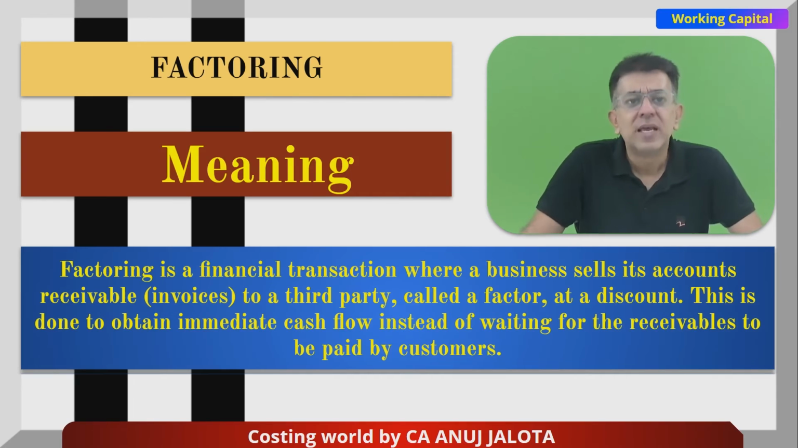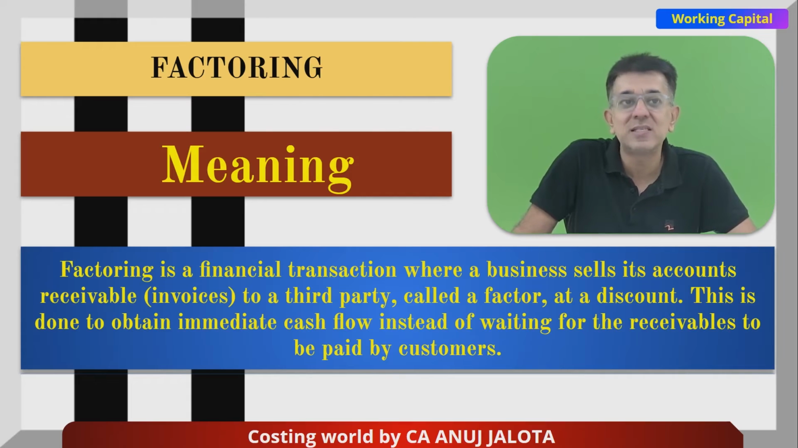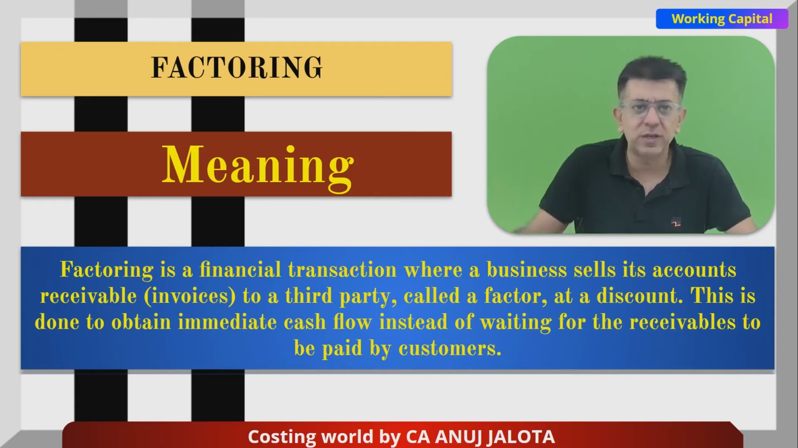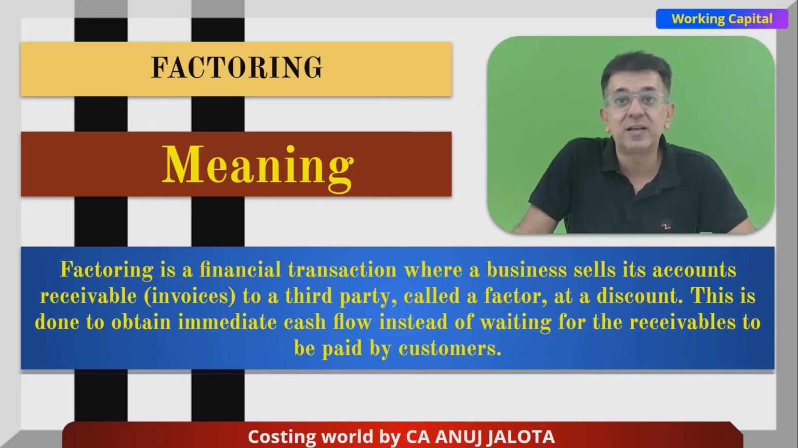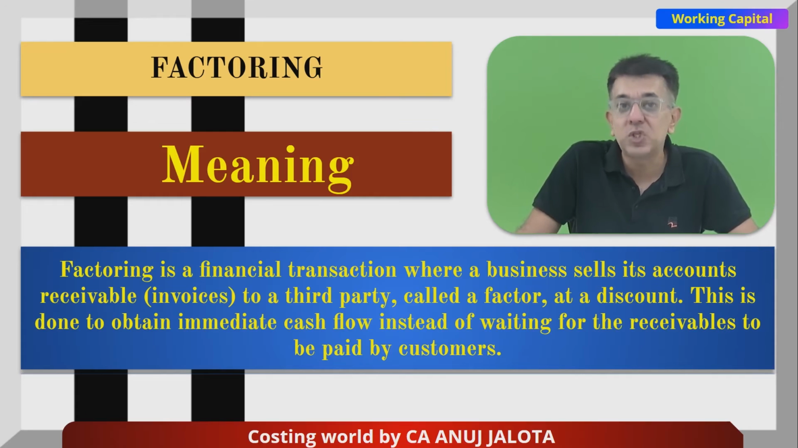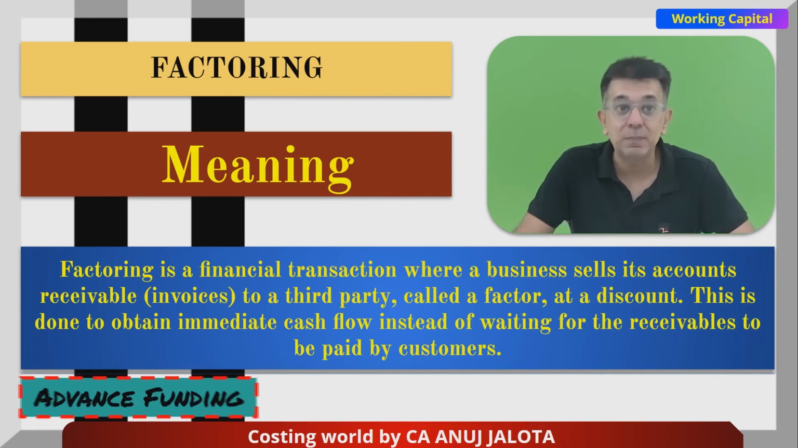So factoring, or a factor, is a financial transaction where a business sells its accounts receivables, that is invoices, that means debtors, to a third party called a factor at a discount. This is done to obtain immediate cash flow instead of waiting for the receivables to be paid by the customers. Factoring is today a very big business, and many companies make use of such a service to make their working capital position far better. It helps them convert debtors into cash at bank immediately.